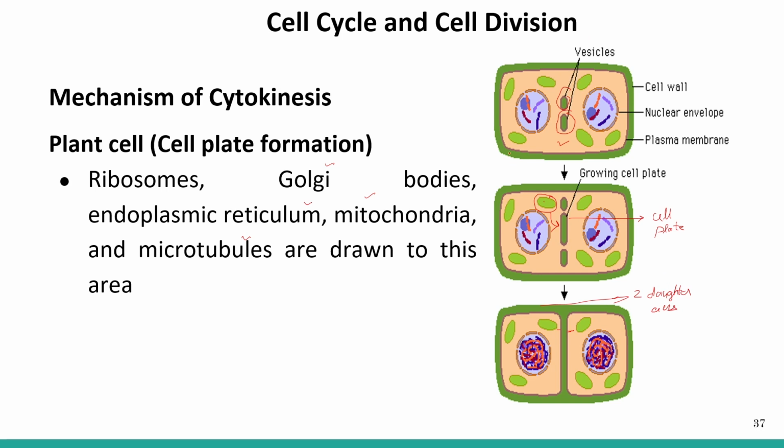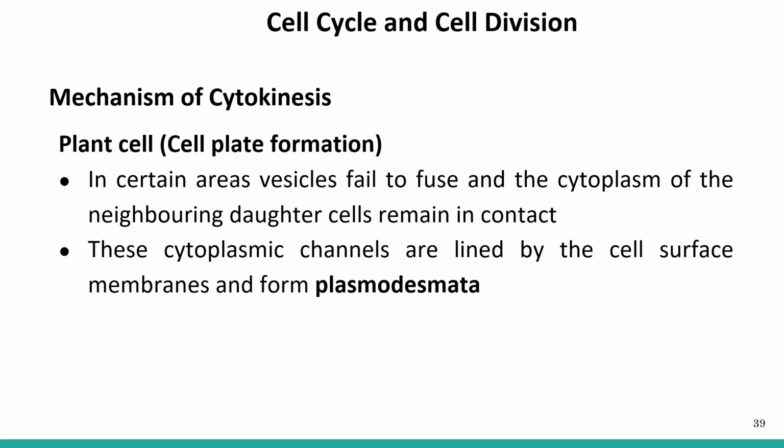Now sometimes, in certain areas, vesicles fail to fuse. And what happens? If they fail to fuse, this leads to the formation of plasmodesmata, and the cytoplasm of the neighboring daughter cells remains in contact with each other.